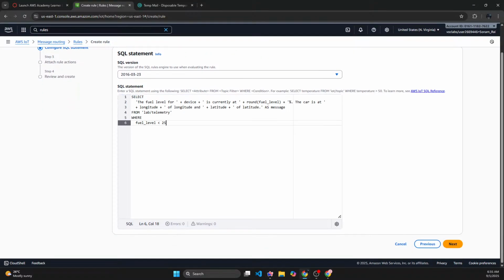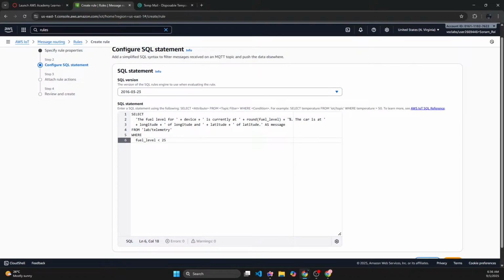So this is the condition. Okay, so select the fuel level for this device is currently at. So we're gonna round the fuel level because it's gonna be in decimal and we don't want it. So if fuel level is less than 25, then yeah, we are going to... and of course the data is coming from lab slash limit, right? So if it is below 25%, we are going to,